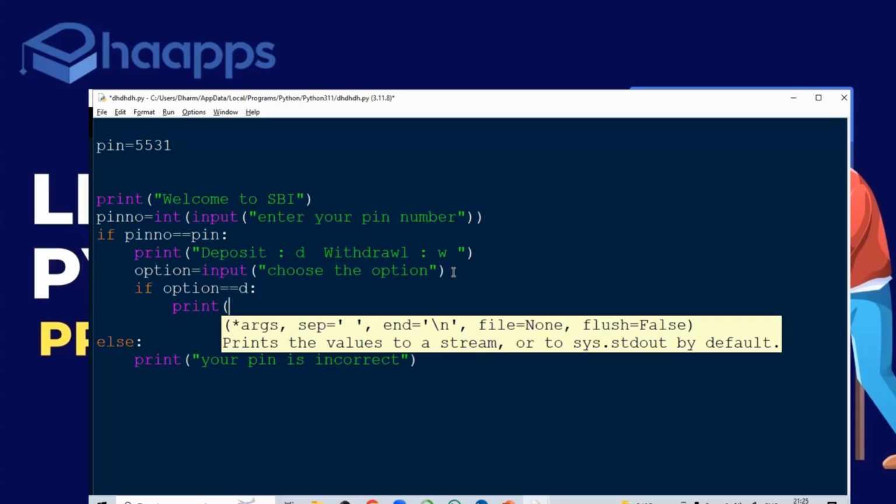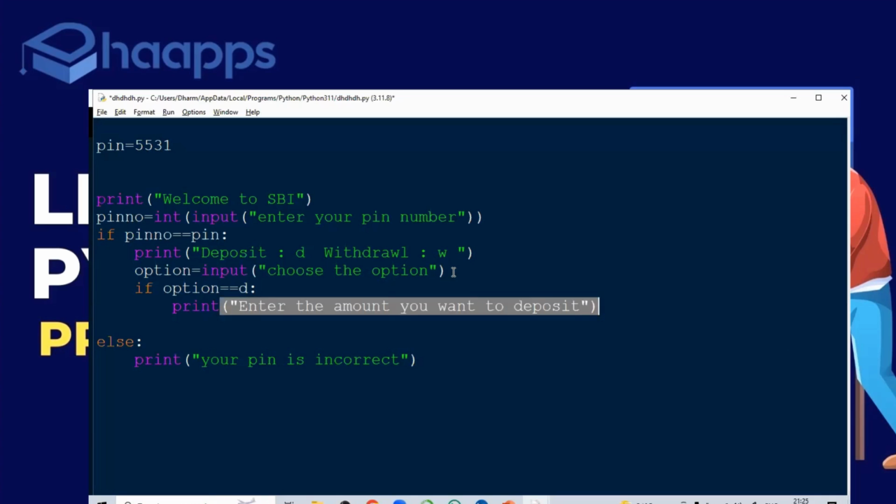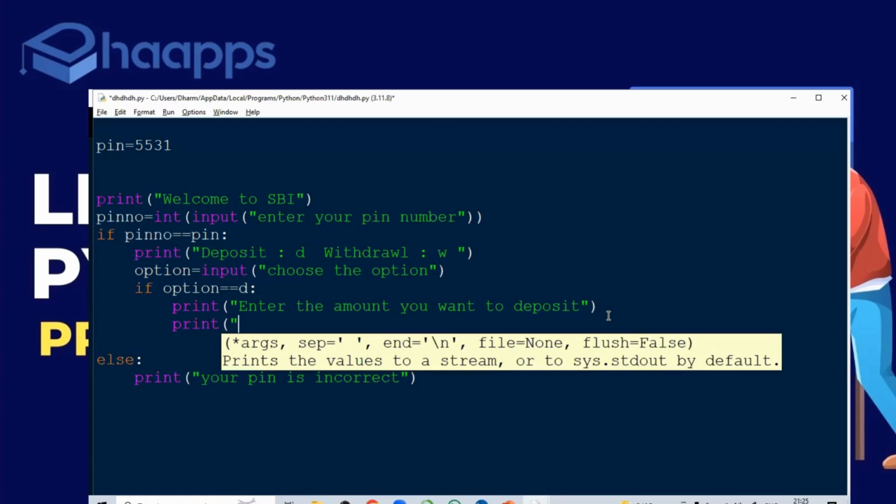I'll ask the user, enter the amount you want to deposit. Enter the amount to deposit. He'll enter some amount. Let's make it easy. Let's say, amount deposited successfully.